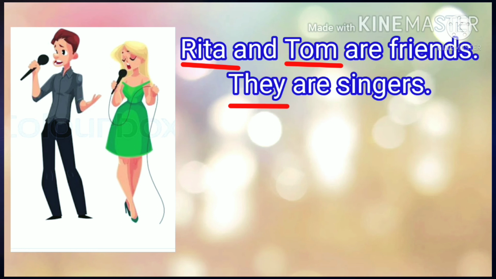They is the pronoun that is used in the place of Rita and Tom. Rita and Tom are two persons. When we are talking about other persons or things or animals, we use the pronoun they.